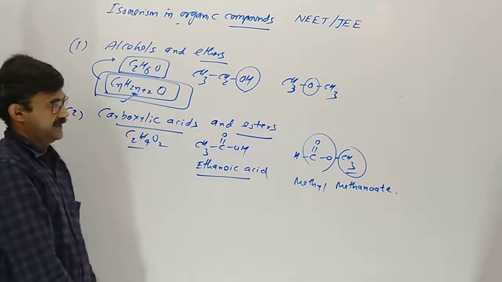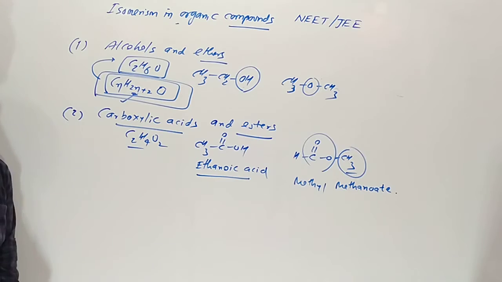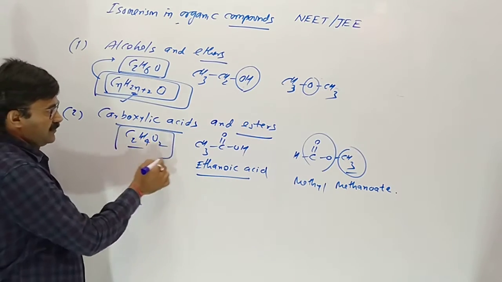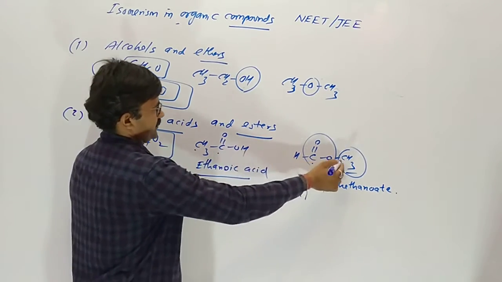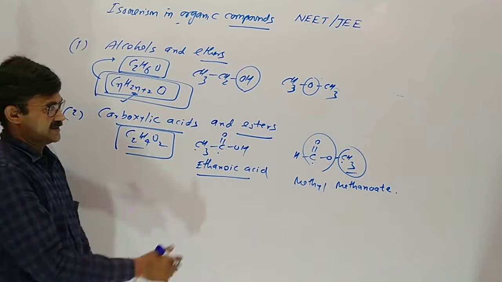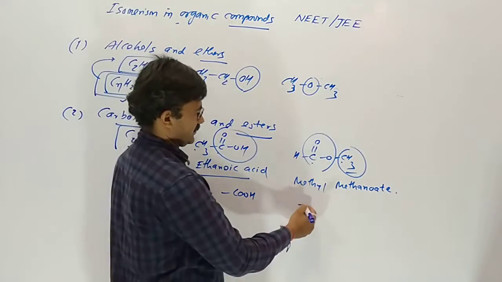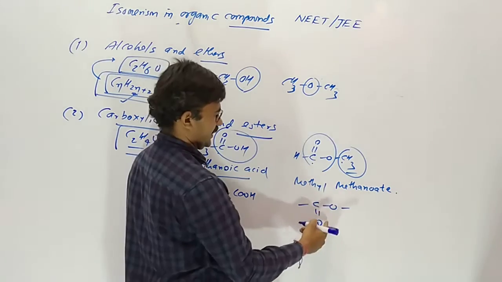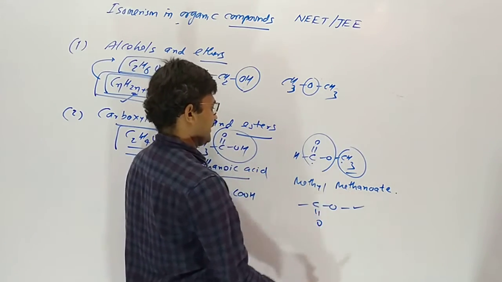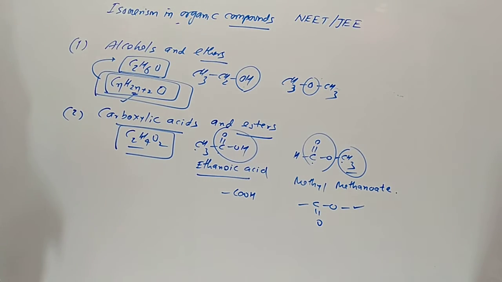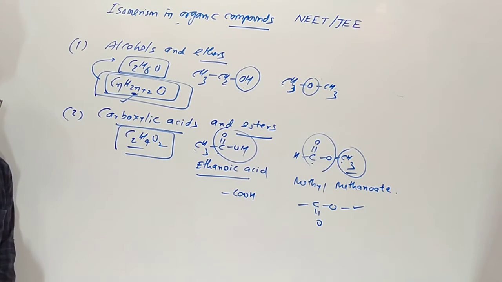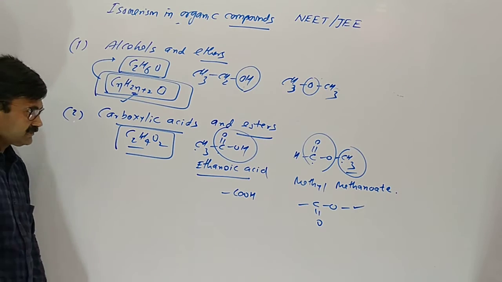This one is the carboxyl group, COOH, and this one is the ester group; after this O there should be an alkyl group. Number of carbon is 2 in both cases, hydrogen 4, oxygen 2.